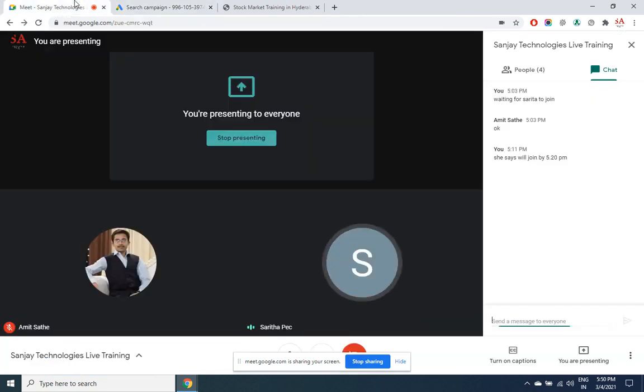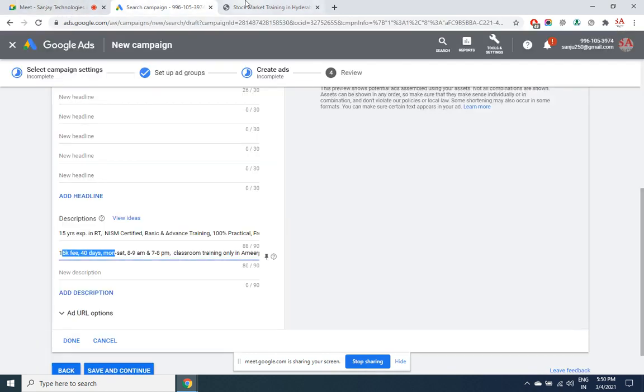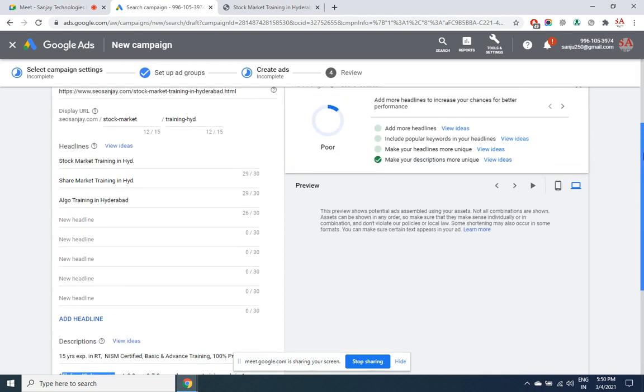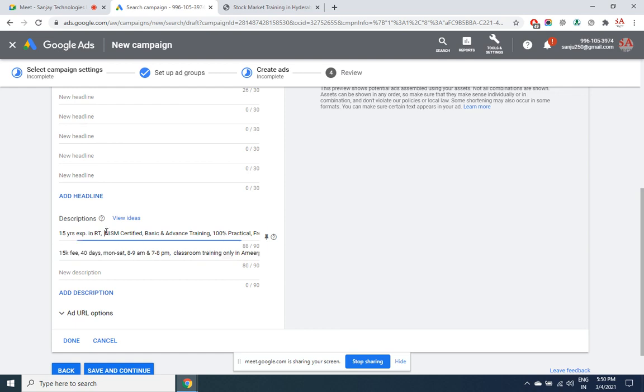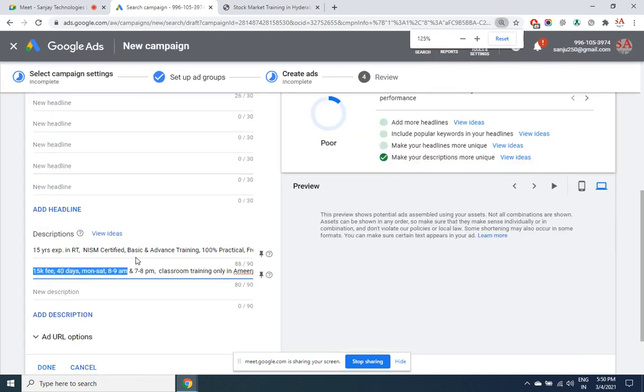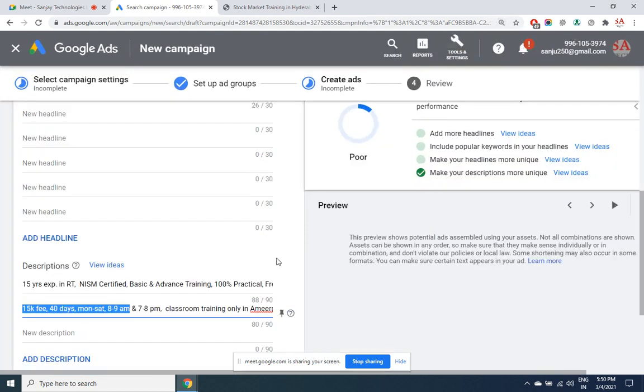I couldn't hear you properly. Can you please come again? Yeah. So here I have created two varieties of ad. Headline seems to be almost the same, but the description has a big difference in quality. This description is for ad 1, this description is for ad 2. If you were creating an ad, which kind of ad description would you choose to display? Can you please increase the font size so that it's visible to us? Hope it is visible now. Yeah, better.